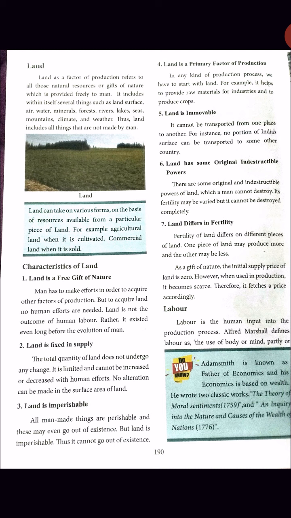The third is land is imperishable. Fourth, land is a primary factor of production. Fifth, land is immovable. Sixth, land has some original indestructible powers. Seventh, land differs in fertility. These are the characteristics of land.